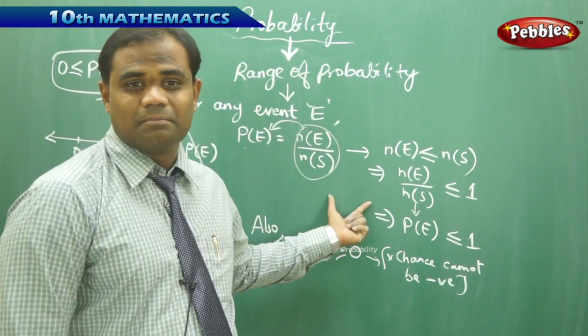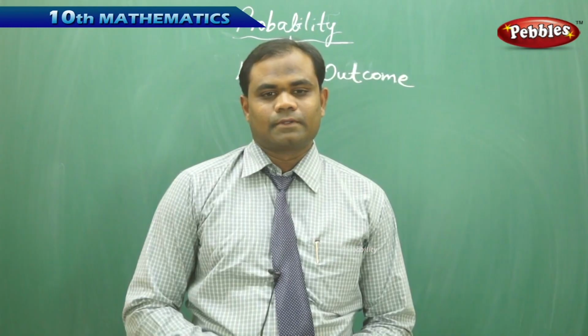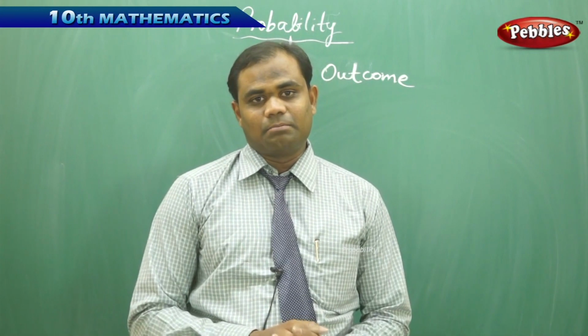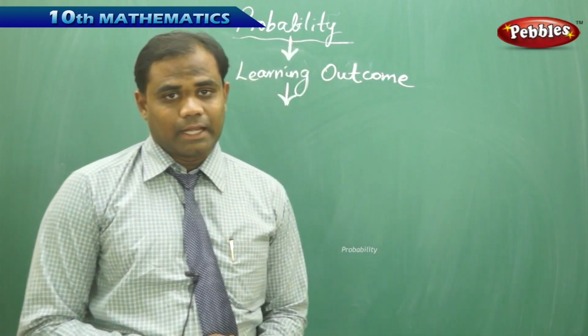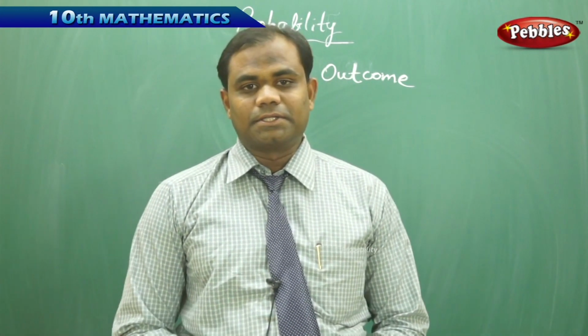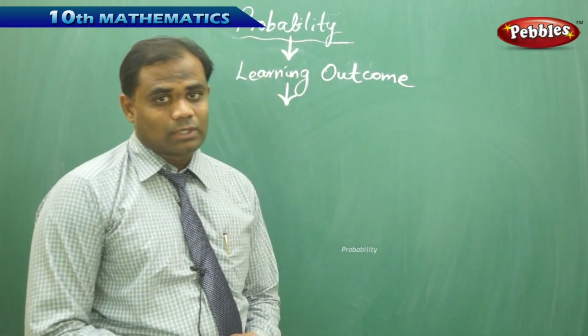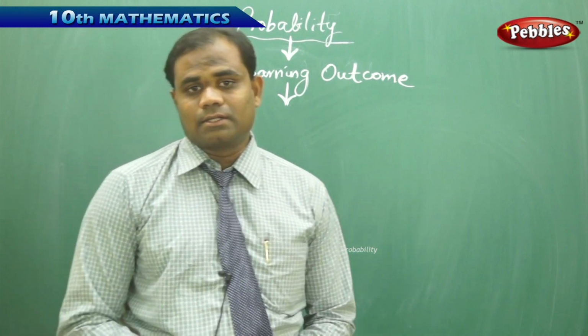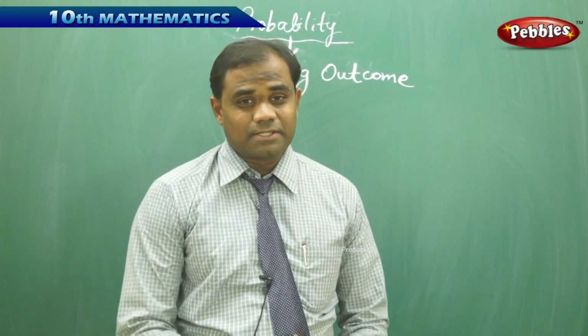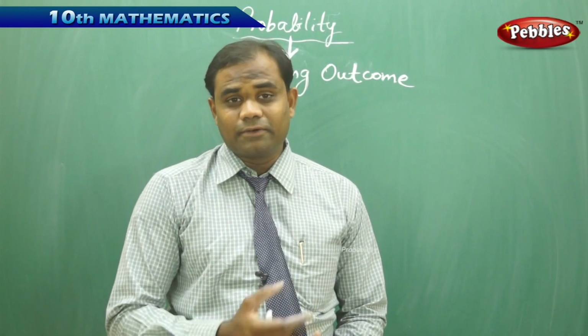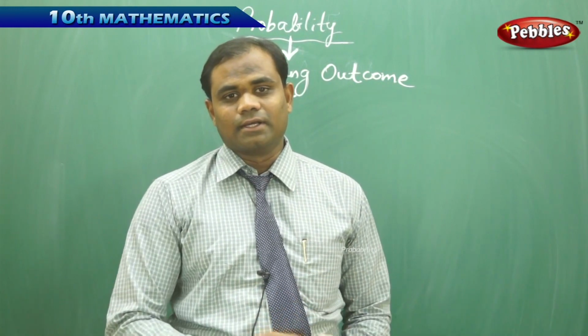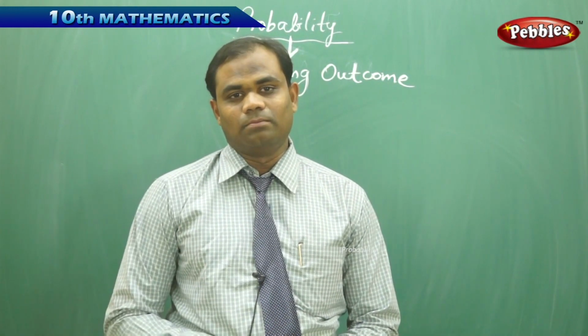Now that we have discussed probability and a few example problems connecting the definition of probability, let's see the learning outcome of what we have learnt. Now we have seen different probabilities: the different situations or the different events gave us different values of probability.